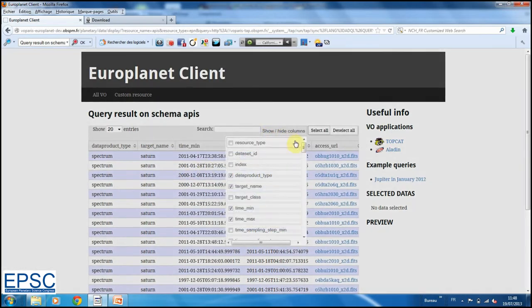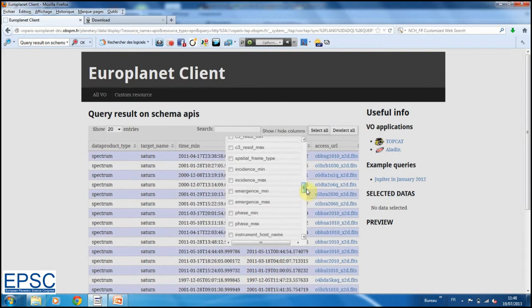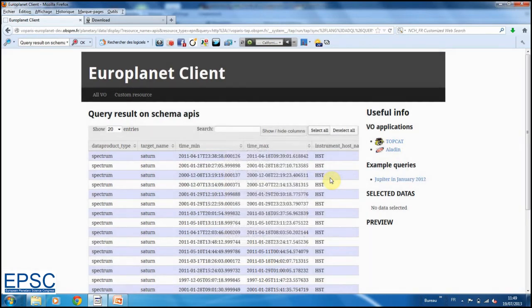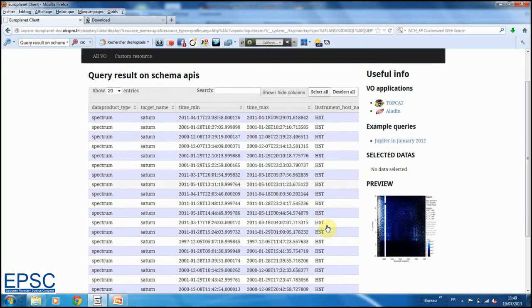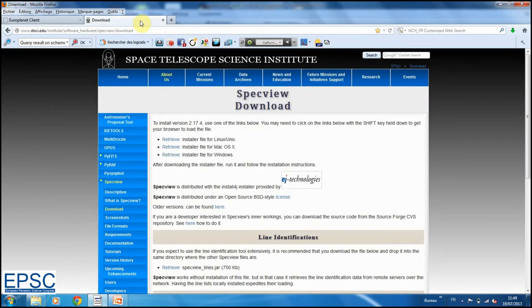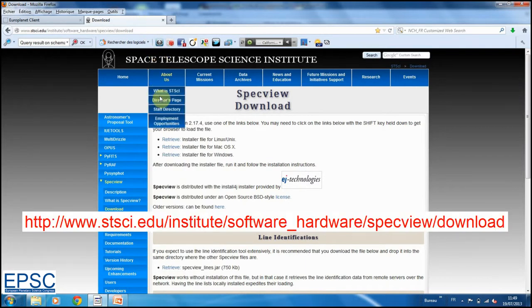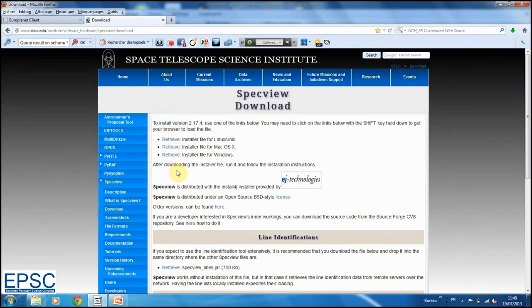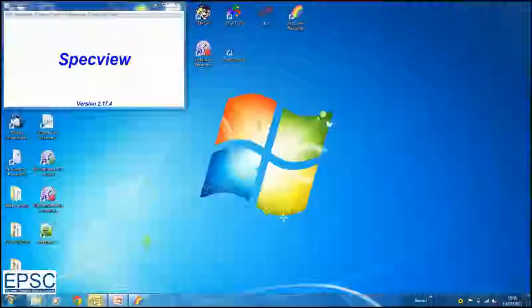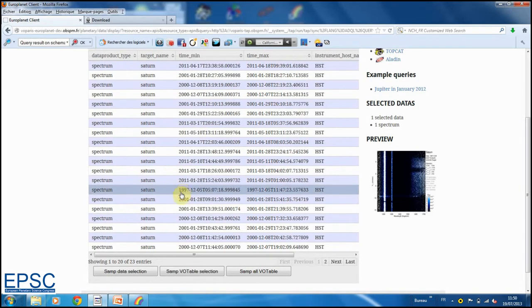In the Show Hide menu, we choose to display the instrument host corresponding to the data, and we verify that it's HST. Previews of spectral images appear on the right-hand side of the screen. Once spectral images are found, we'll analyze one of them using SpecView, a 2D spectral visualization and analysis tool for astronomical spectrograms. It is available for download on this web page. We start SpecView, select one of the spectral images, and send the data to the VO tool thanks to the SAMP protocol.